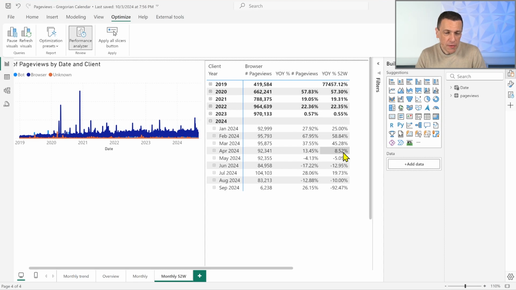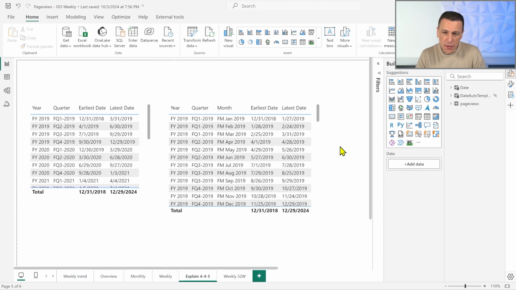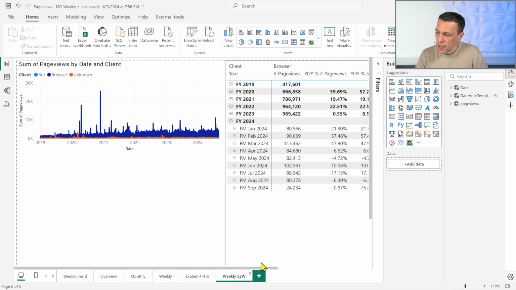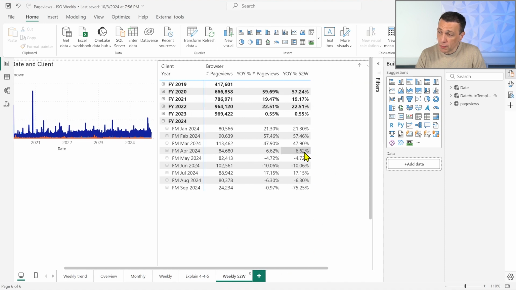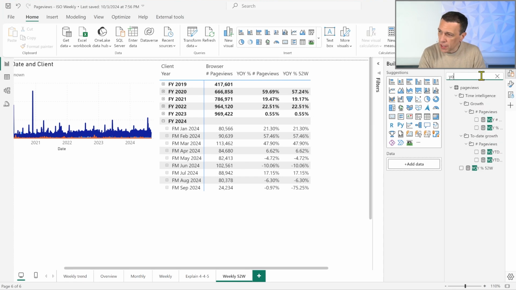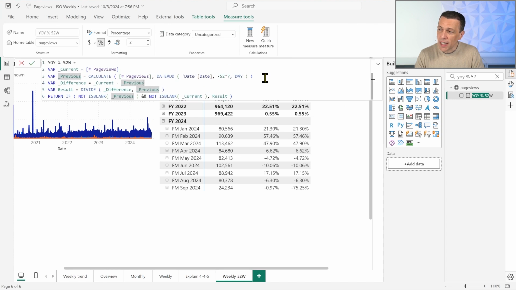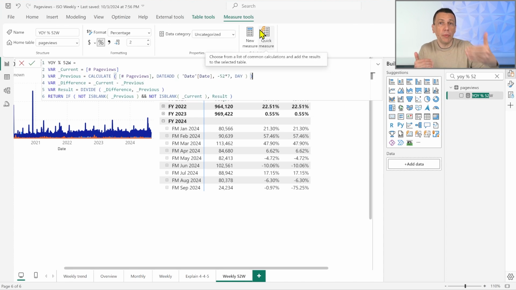Let's take a look at the comparison with the week calendar. So if I use the week calendar, you see that I prepared this calculation, which is the same calculation we used before, and now in this particular case, because the starting point is 28 days and not 30 days, the value is actually the same because, of course, we are comparing 28 days with 28 days, so it cannot be different, even though the formula we're using now is different, because if I look at the year-over-year percent at 52 weeks, this one is using the DATEADD that I showed you before. But the result is the same. We're comparing the same period in 2023.